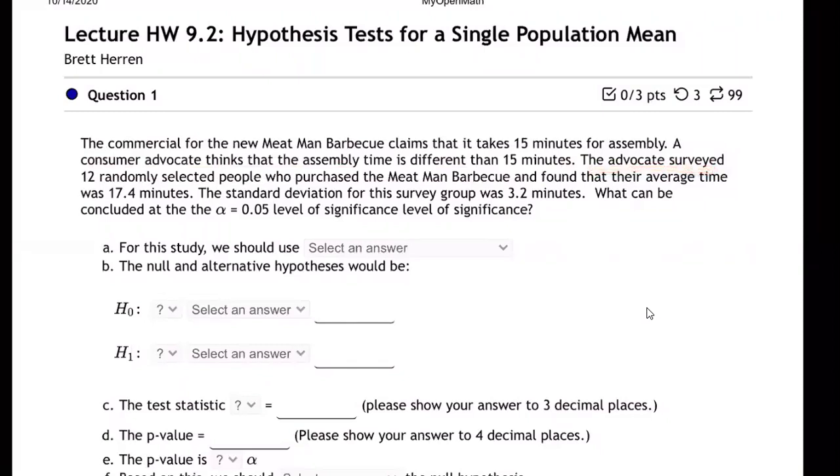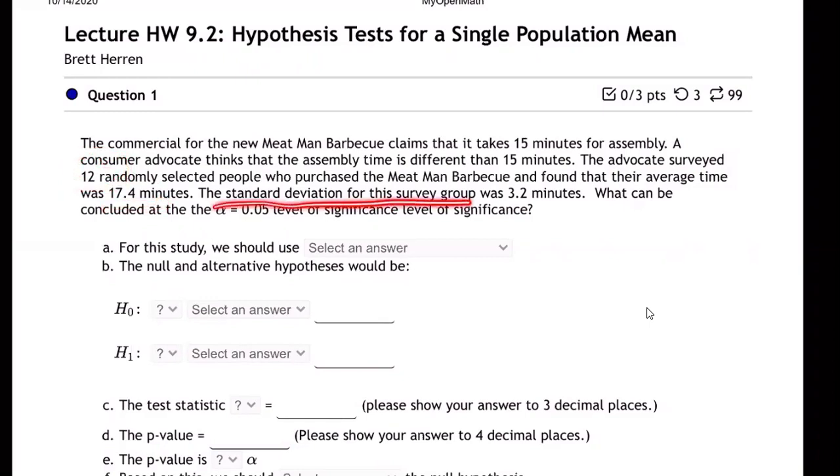The advocate surveyed, so what this advocate did is they grabbed 12 randomly selected people who bought the Meat Man barbecue and found that their average time was 17.4 minutes, right? Not 15 minutes. Y'all see that? They said it's 15, and they surveyed 12 people and found their average time was 17.4. So that's not coming out 15. But it's also not really far from 15. So maybe there's a chance that it really is 15 and these 12 people are just a little bit slower than your average people.